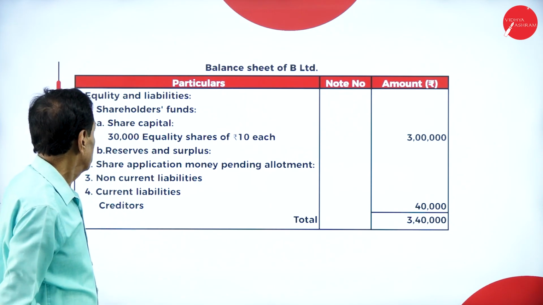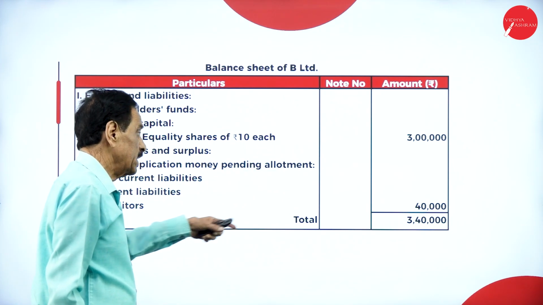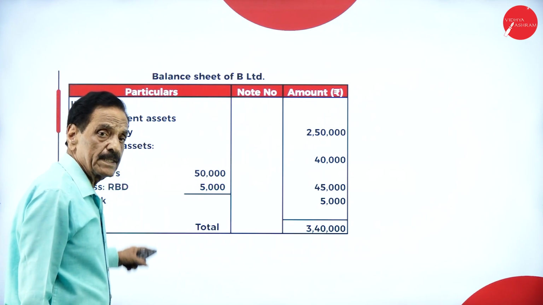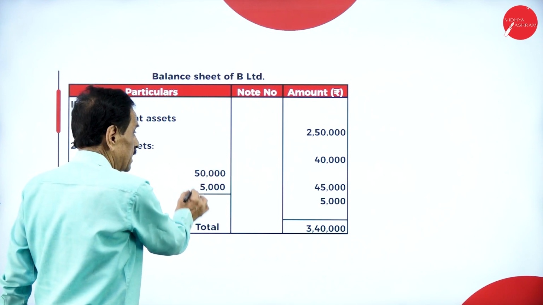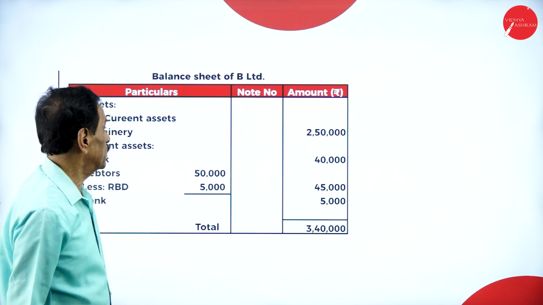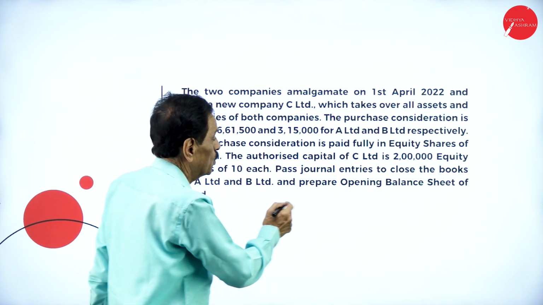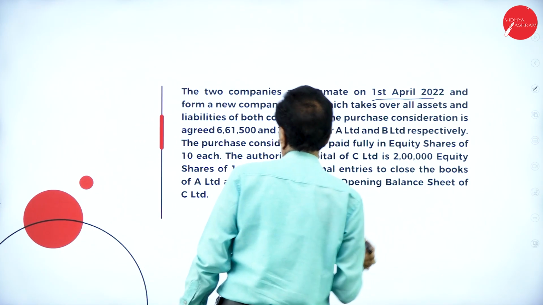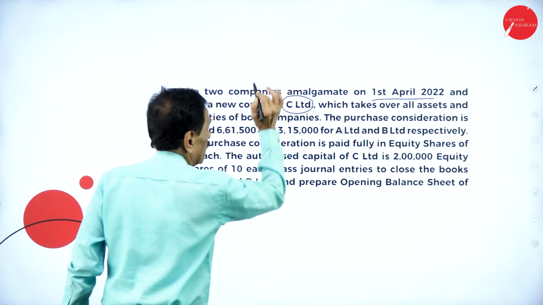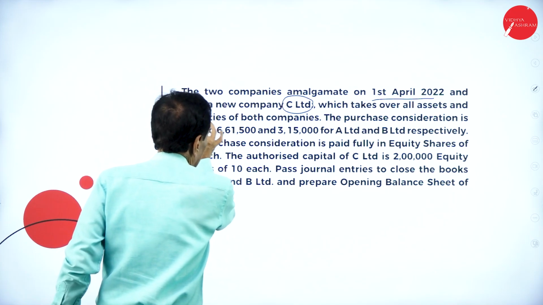Now the balance sheet of B Limited: 30,000 equity shares of 10 each, 3 lakh. Then creditor is 40,000. Then machinery is 2,50,000. Current assets: stock 40,000, debtor 45,000, cash at bank 5,000, totally it is 3,40,000. The two companies amalgamated on 1st April 2022 and formed a new company called C Limited, which takes over all assets and liabilities of both the companies.